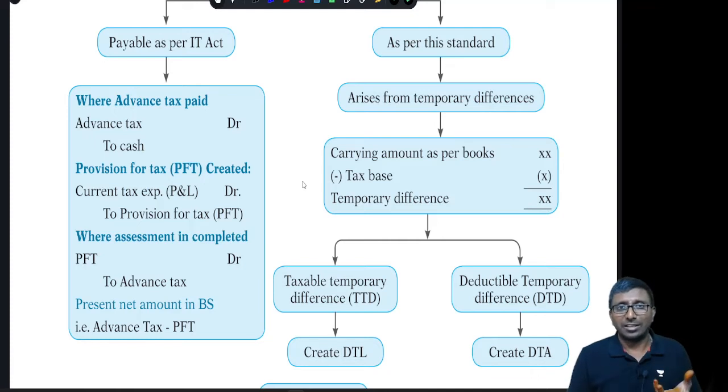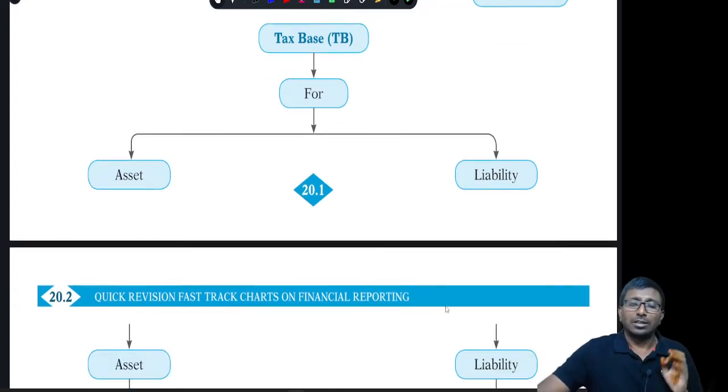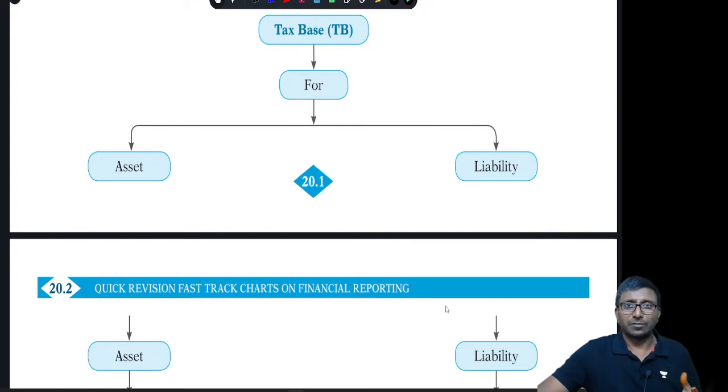We will see taxable and deductible a little later, but first let us spend a good amount of time on the tax base, which is very important. Tax base is for an asset and a liability. Before we say tax base of an asset, first, are the economic benefits derived from the asset taxable?